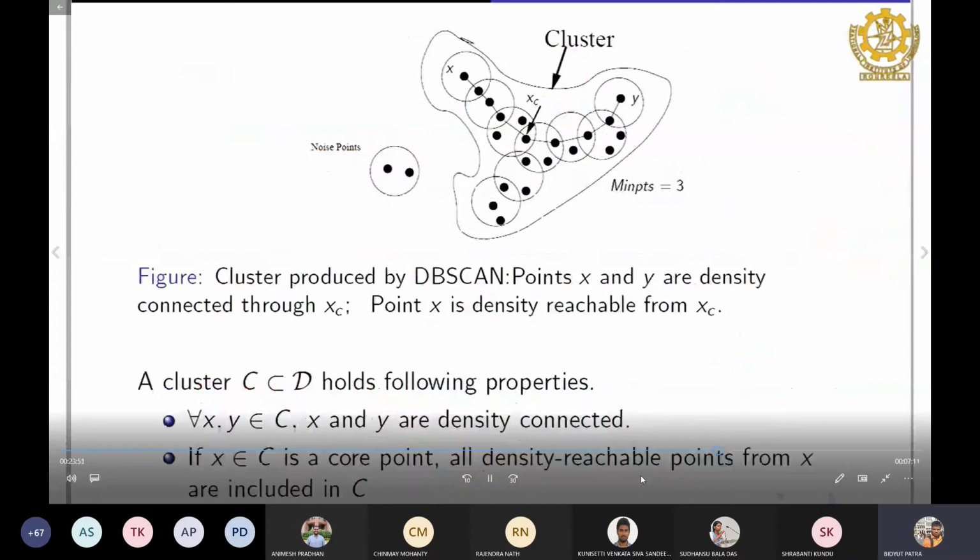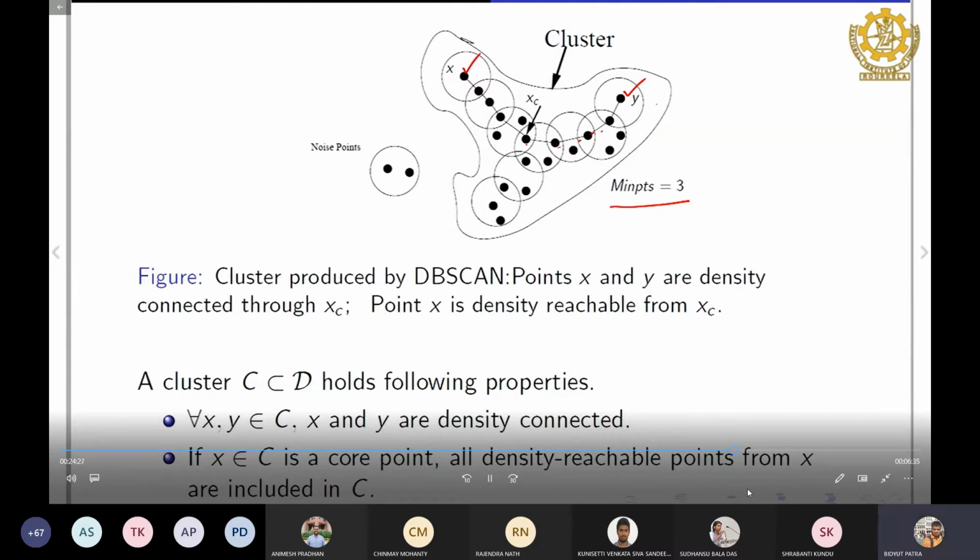Here is an example: x and y both are density connected from the point xc. Here the minimum points considered is 3. So xc is a core point, and it has the minimum number of points. y is density reachable from xc and x is density reachable from xc, and therefore x and y are density connected, and this is a noisy point.